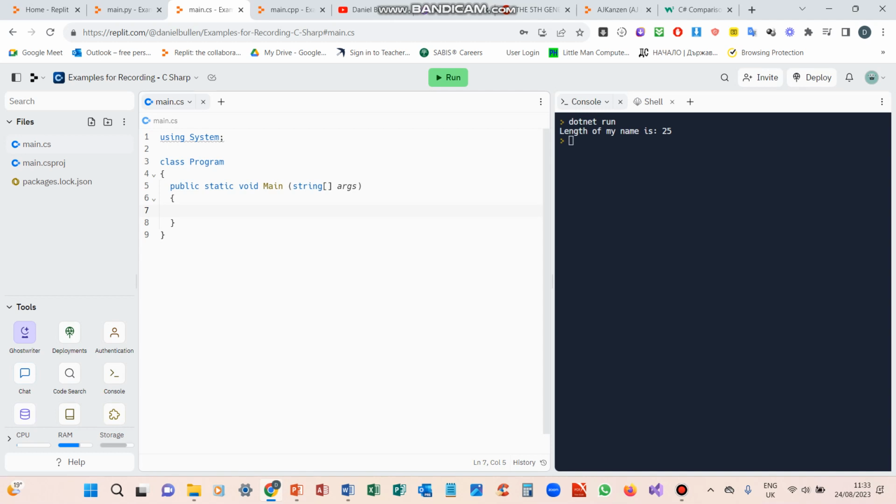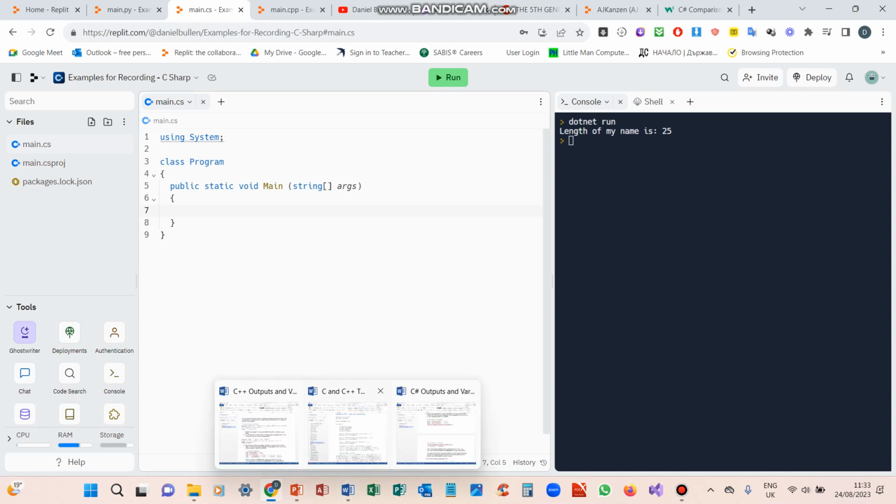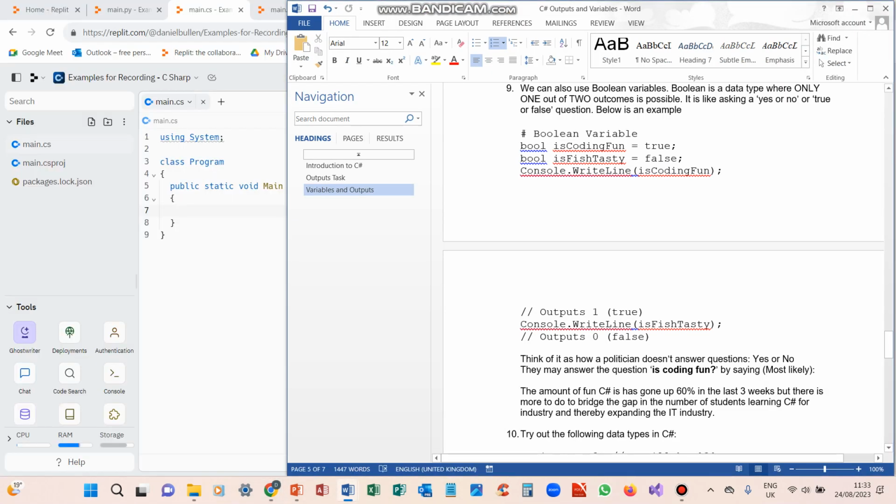So, without further ado, we're going to go into Boolean expressions. Boolean is another data type which has one of two outputs, true or false. So it's a variable with only two possible outcomes. It's like asking yes or no, true or false.